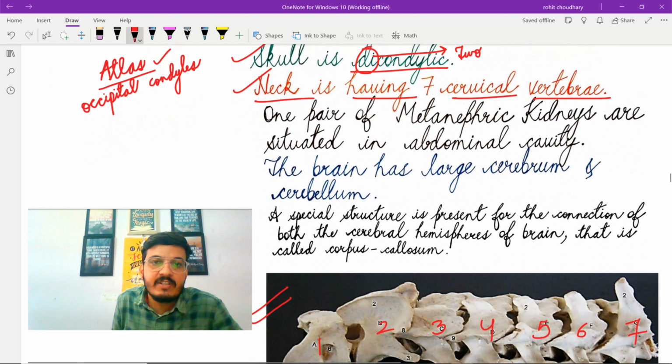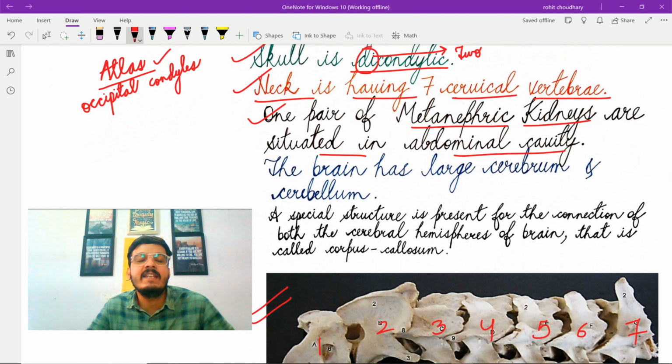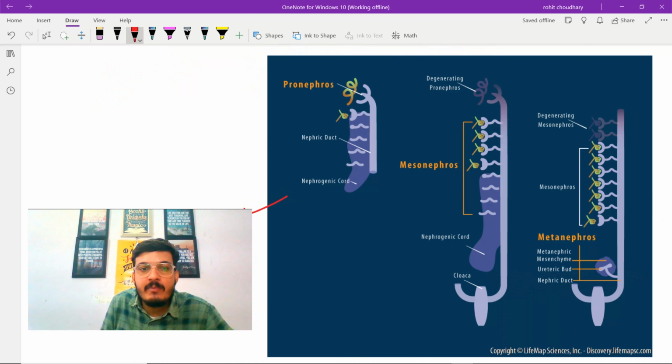The next characteristic feature is one pair of metanephric kidneys situated in the abdominal cavity. So these metanephric kidneys are one of the types of kidneys found in vertebrates, and these are the most advanced and functional kidneys found in amniotes such as reptiles, birds and mammals. The diagram represents the evolutionary stages in the development of the excretory system. So there are 3 different kinds of kidneys found in vertebrates. The first one is pronephros, the second one is mesonephros, and the third one is metanephros.